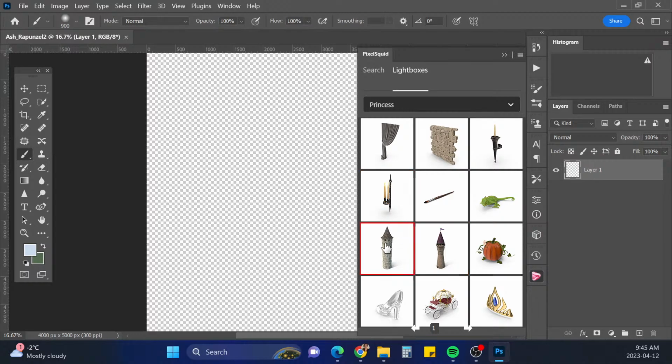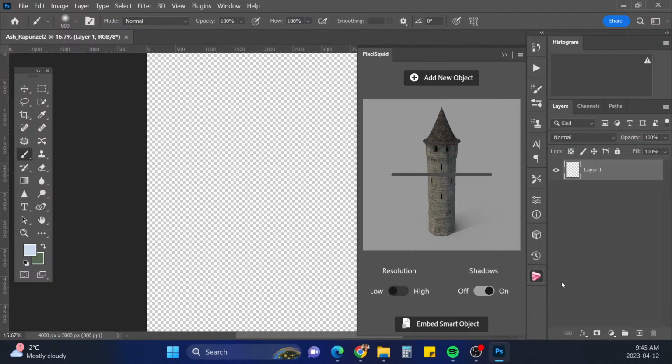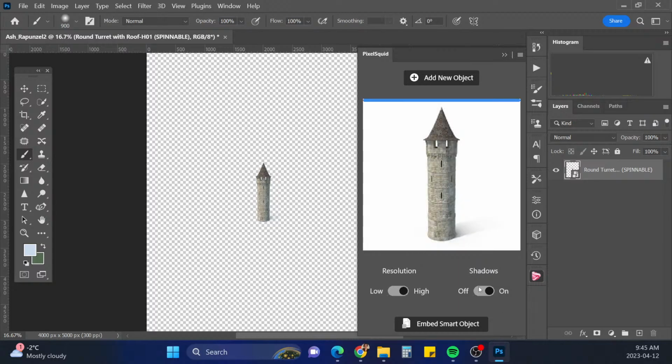All right, so here's the tower. So we're gonna open the tower first, and I'm just going to turn it onto high resolution and turn the shadows off, because you're not gonna see the base, and you're probably not even gonna see the top of the tower either. I'm kind of not sure how I want this to look.